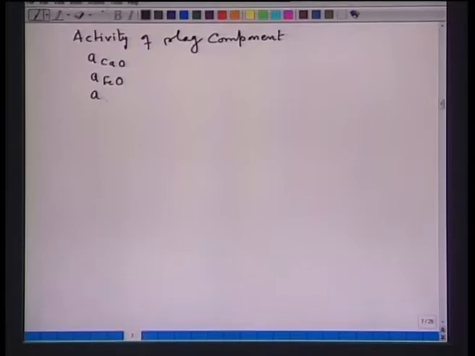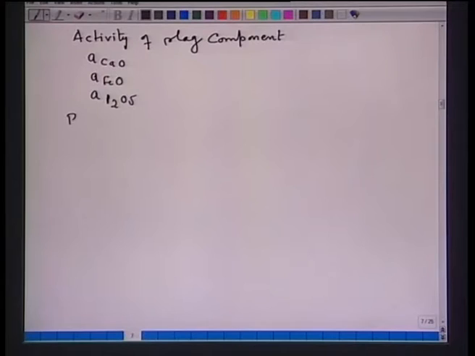Then we are also looking at the activity of P2O5. We want the activity of P2O5 to be very, very low, because we want to remove phosphorus, and phosphorus will form P2O5. So, if the activity of P2O5 in the slag is very high, the phosphorus will revert back to the metal, and that is what we do not want.